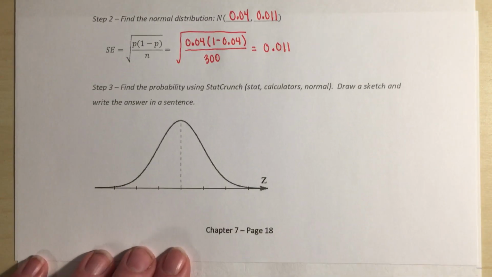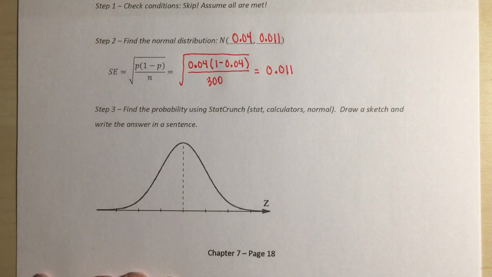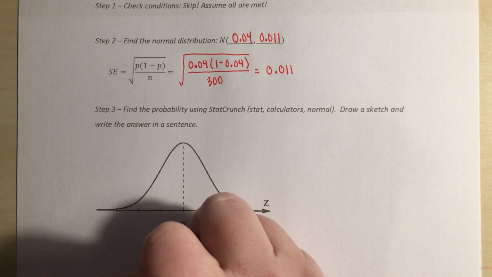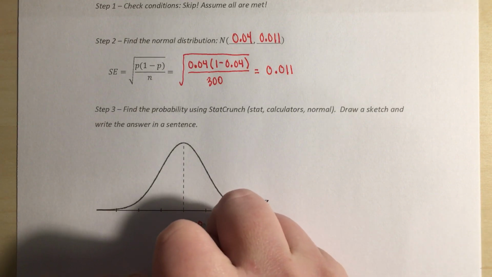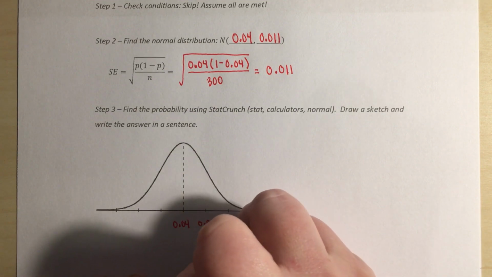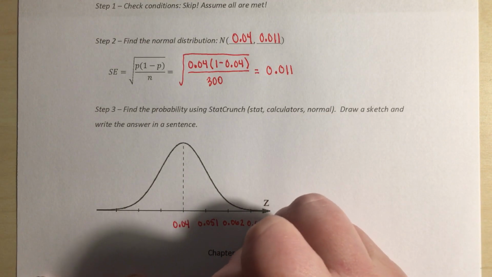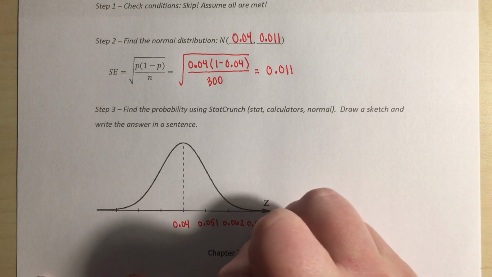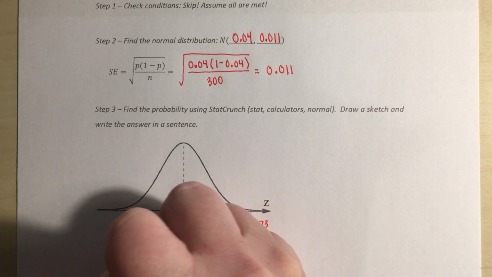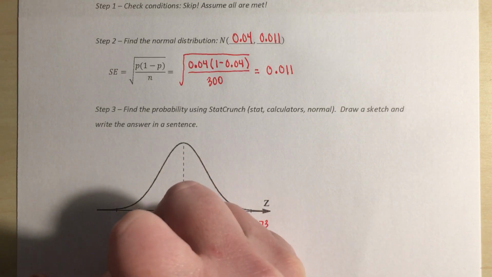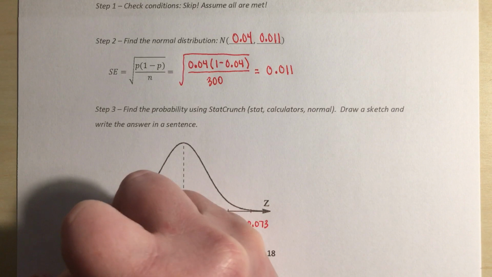Right, now we're going to go to StatCrunch to finish this. We're going to start by filling in our information on our curve. 0.04 is our mean. We're going to add the 0.011, so we get 0.051, 0.062, 0.073. Going the other way, 0.029, 0.018, 0.007.